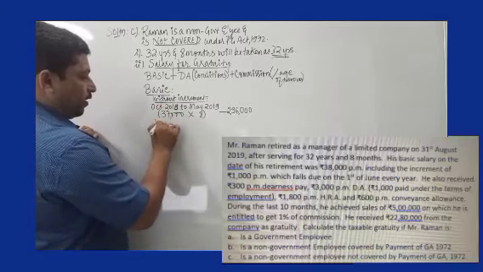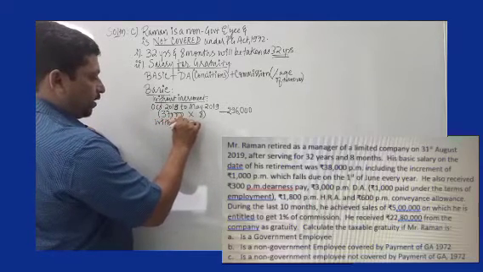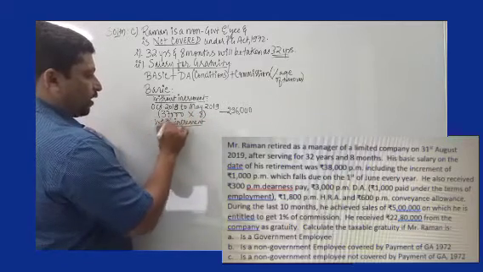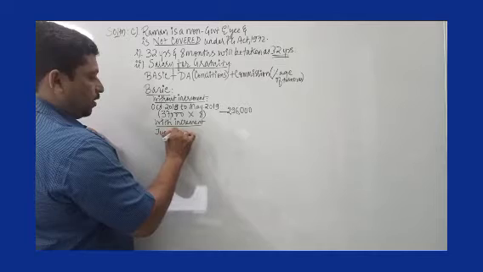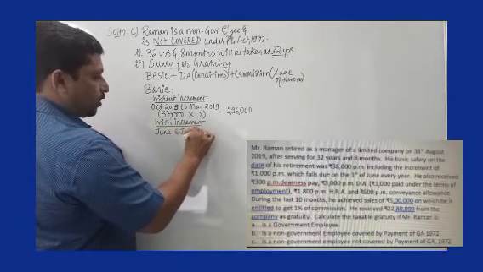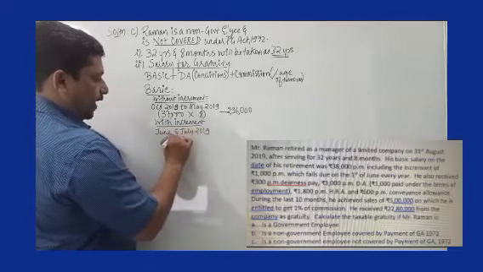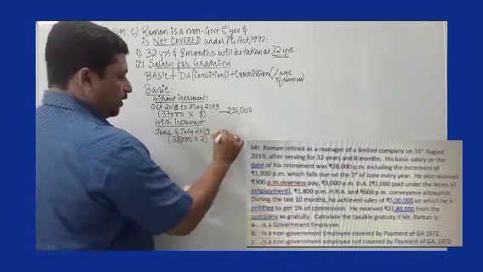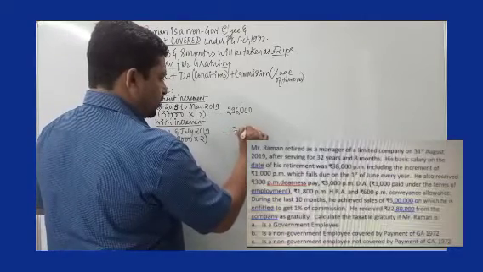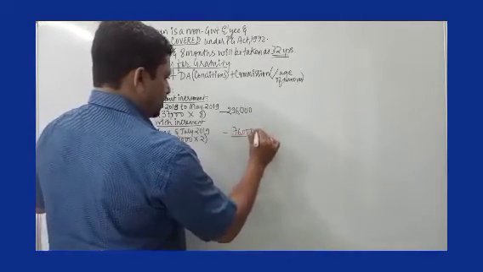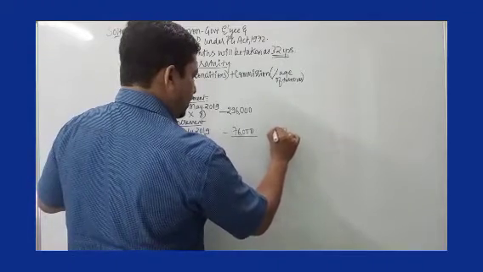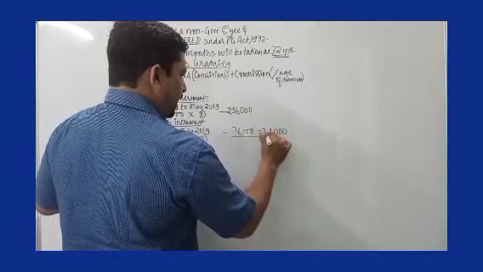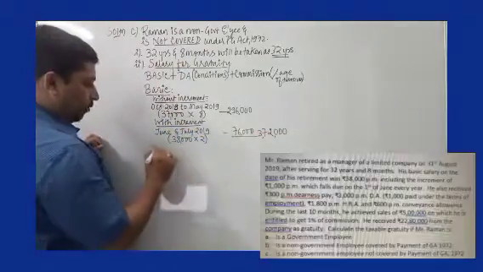This is without increment. Then we talk about with increment. With increment is June and July 2019. So that will be 38,000, which is with increment, into 2. That will be 76,000. So 38 into 2 is 76,000. So total basic for 10 months would be 3,72,000. That will be the total basic.